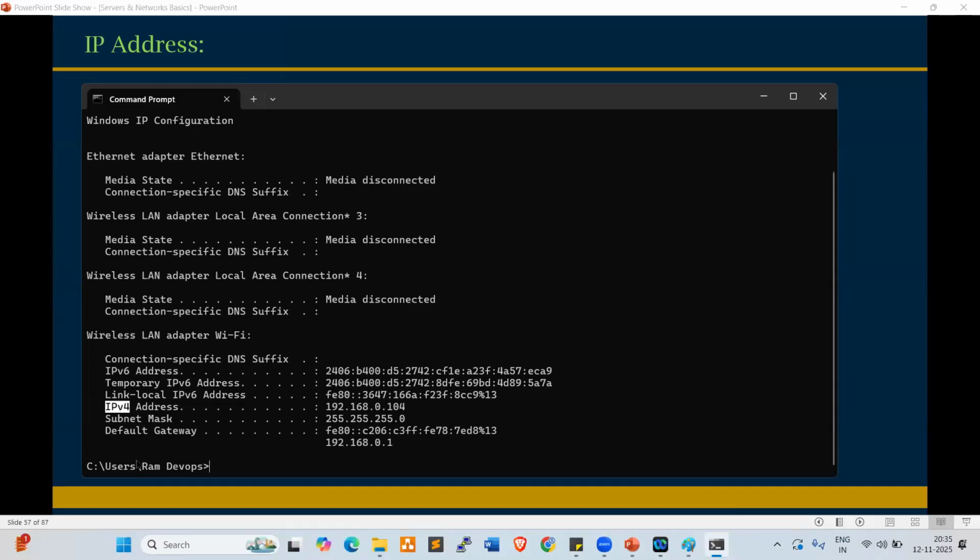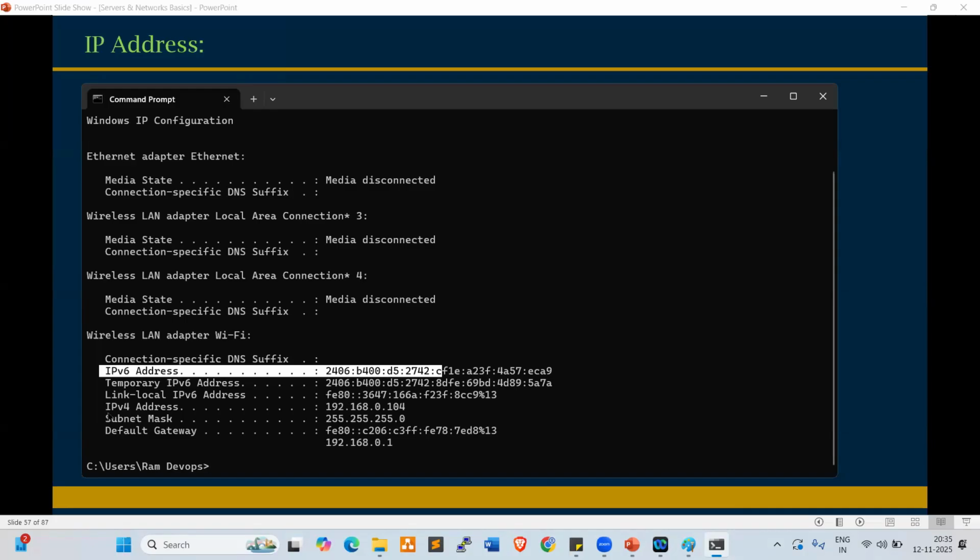Currently we are using IP version 4, and IP version 6 also we are using. But most of the companies, most of the organizations, most of the project teams are using IP version 4. Maybe going forward, after 1 or 2 years, most of the companies will switch to IP version 6. This is a bit advanced one. We'll discuss IPs while working on AWS services. What is IPv4? What is IPv6? Definitely we'll go very deep dive. These are just the basics only.